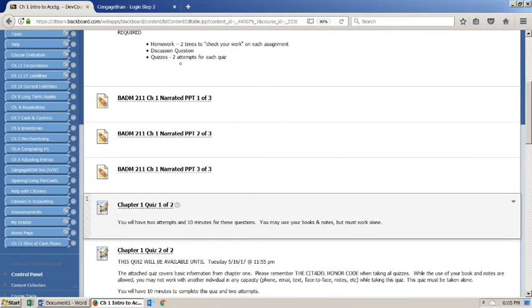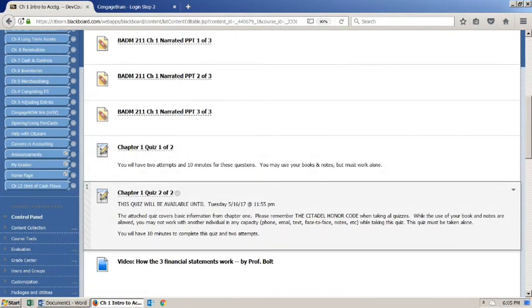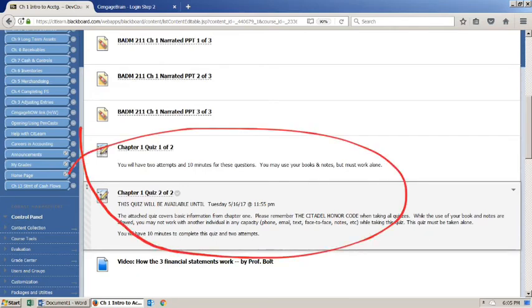There are 2 quizzes that you can find for Chapter 1. Not every chapter, as we said, is going to have 2 quizzes, but this chapter does, and it seems like both of these have 10 minutes, so you can anticipate 10 question quizzes. Let's see what else we've got in Chapter 1 here.